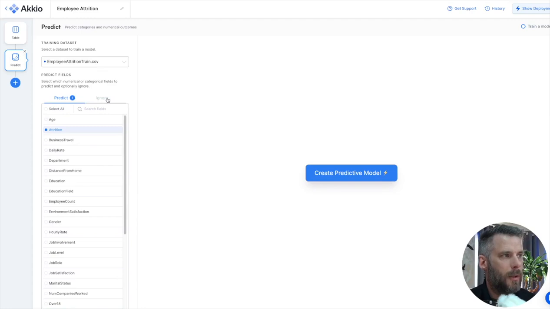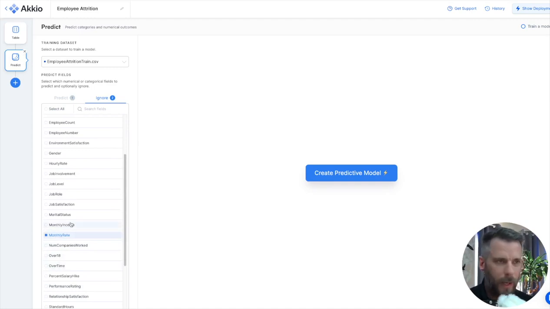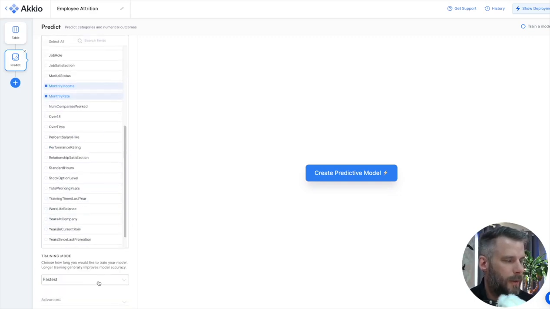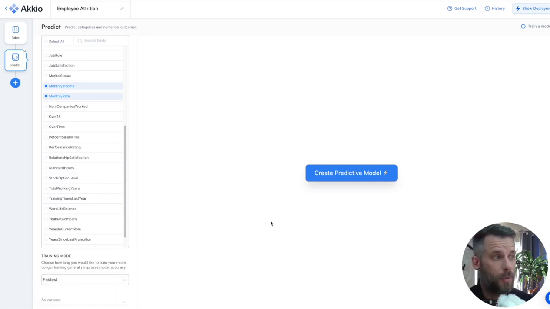A few things I can do here too is ignore fields. I know I don't want to look at their daily rate. There's a few things in here that are related, like their monthly rate and their monthly income. Okay, I'll leave it at that. A few other things I can do is say fastest, high quality, or production quality. This means how much of the data set we're going to use to train the models. I'm going to do fastest for now, but before I go to production, I would choose production quality.